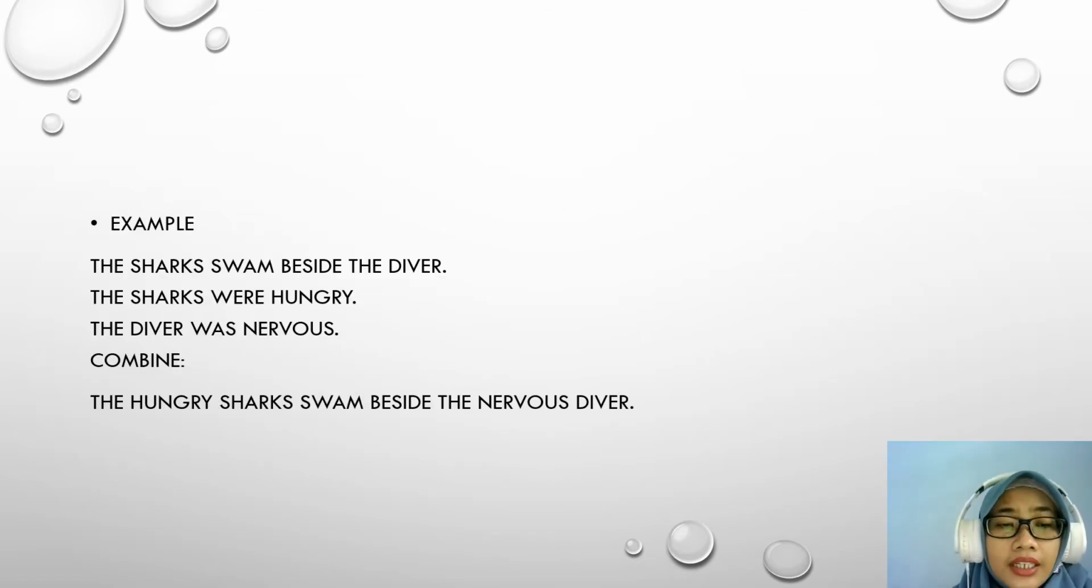For example, the sharks swam beside the diver. The sharks were hungry. The diver was nervous. So we combine the three sentences above and it becomes: the hungry sharks swam beside the nervous diver.